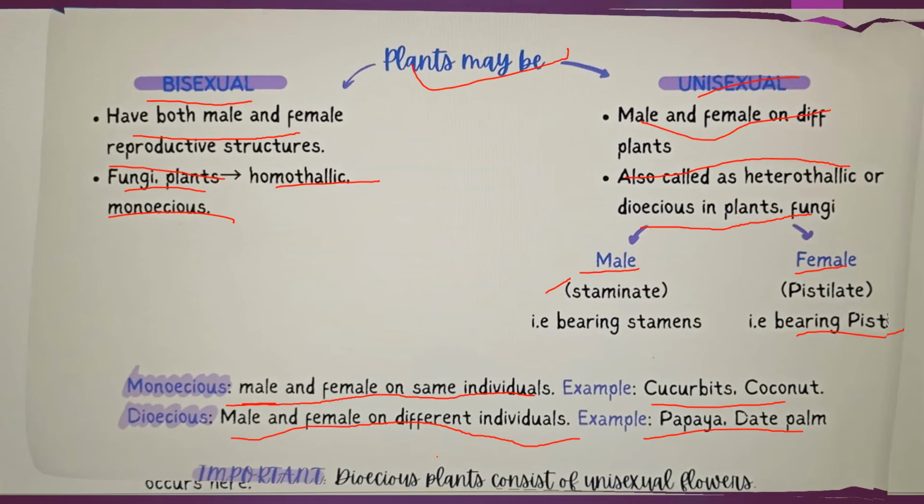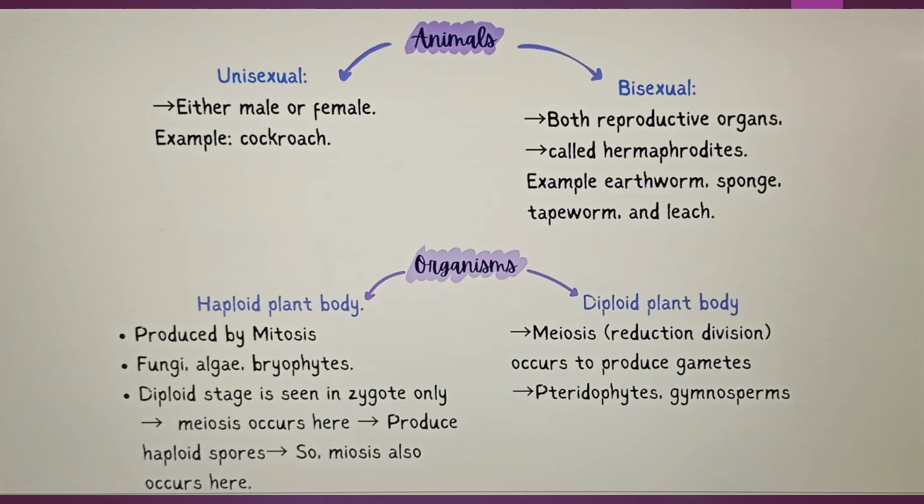Next, animals are also unisexual and they are also bisexual. Unisexual means either male or female reproductive structures are present. Example, cockroach. Bisexual is when both reproductive organs are present in their body, and those are called hermaphrodites. Example, earthworm, sponge, tapeworm, and leech.